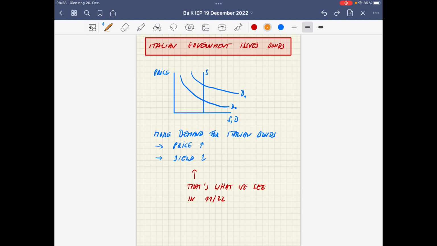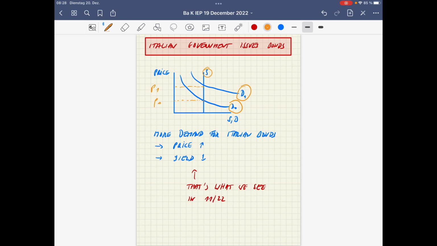But what we observe at the moment is that the demand for a given amount of bonds, so the supply is assumed now to be constant, goes up, from D0 to D1, because people think that the Italian government will repay its debt. So it is a reliable debtor. That means that the price of the bonds goes up from P0 to P1.